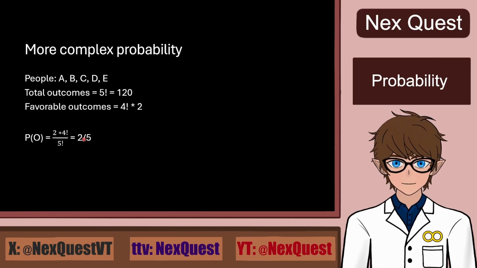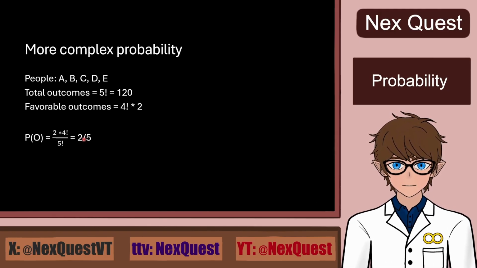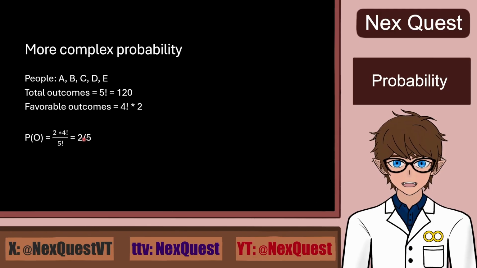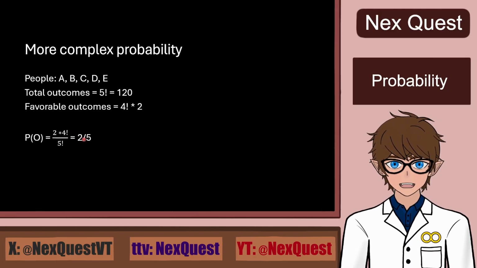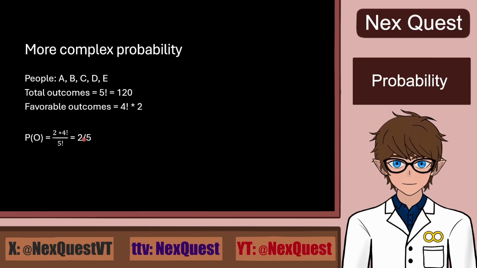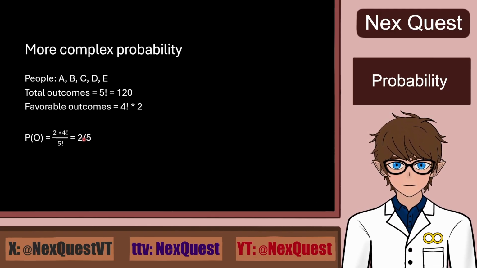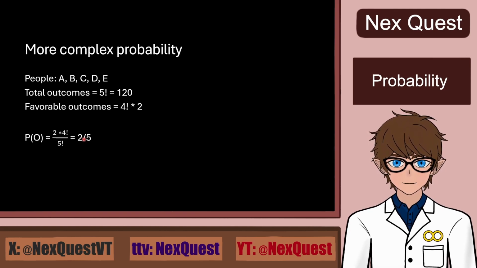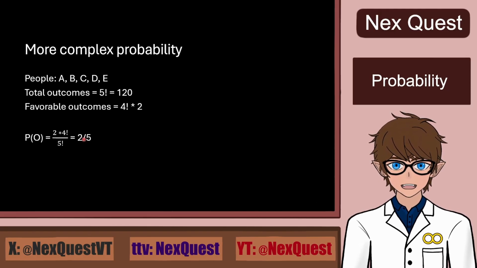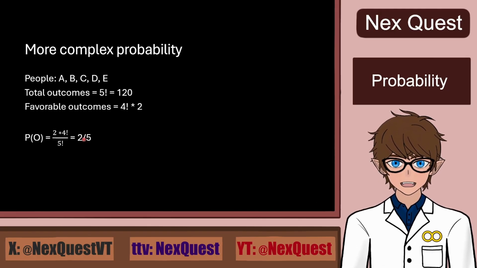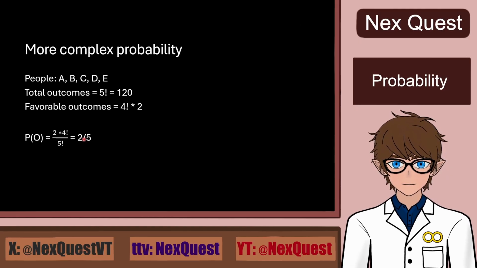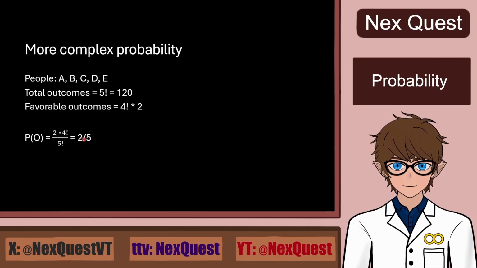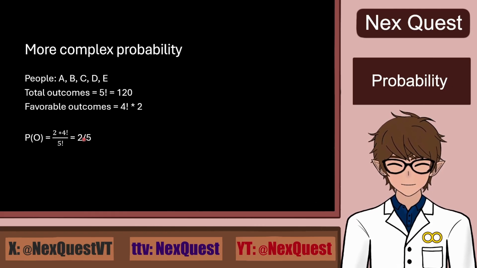Now, for homework, I recommend doing it for 10 people, and you want to know the probability of being next to either of the 2 friends. So there are 10 people in the group, 1 of them is you, 2 are your friends, and there are 7 random people. You want to know how probable it is that you will be standing next to at least one of them if you're put in order. Okay? So put 10 people in a line. What is the probability of you being next to at least one of your friends? Do this for homework to help you reinforce this. If you want to reinforce the advanced knowledge and actually learn more, I recommend it.